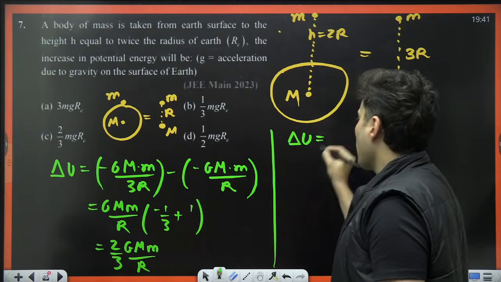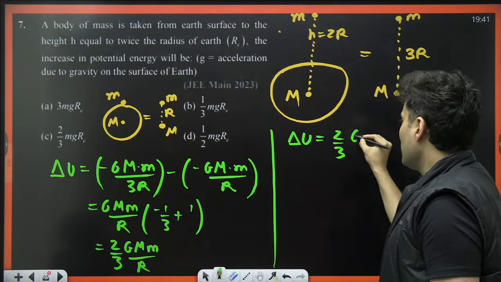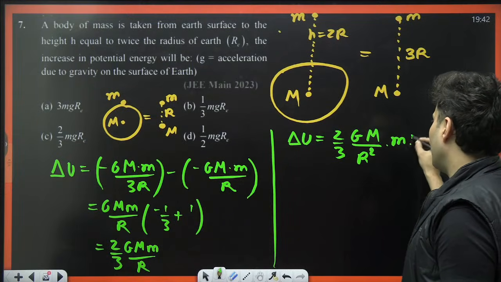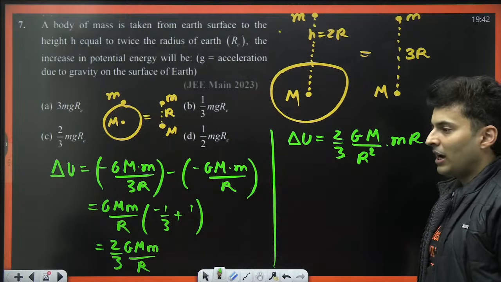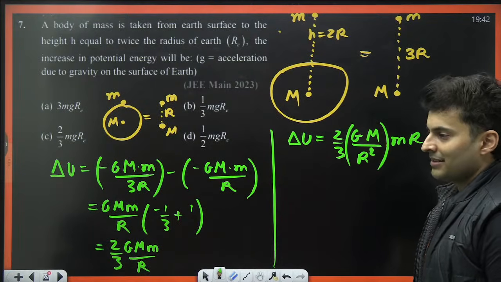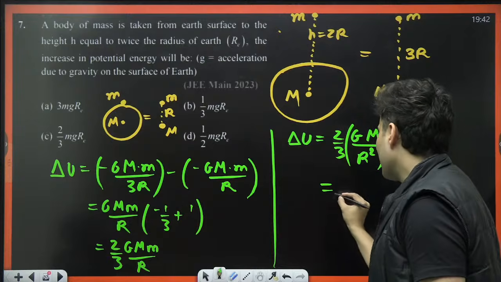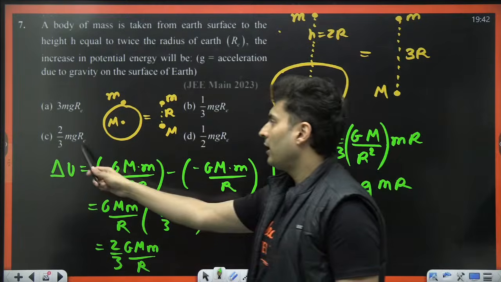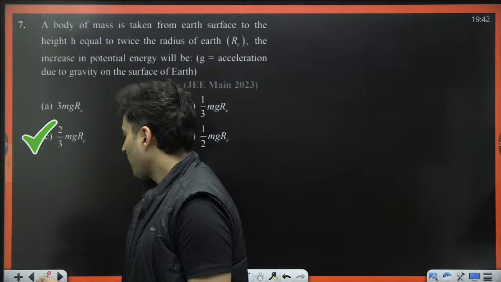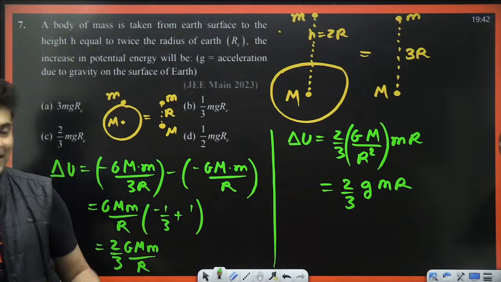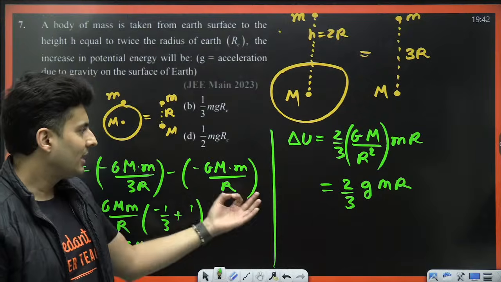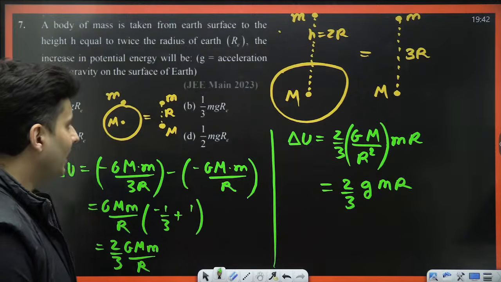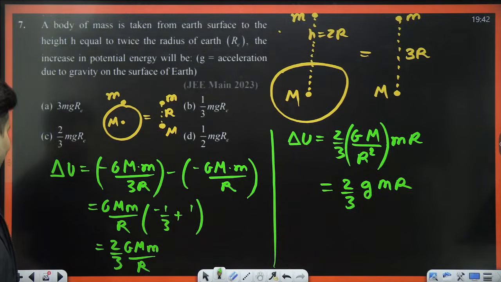This delta U will be equal to 2 by 3. You can write it as Gm by r square, and then here you will put mr. The reason why I multiplied and divided by r is because I know what this term is. It is acceleration due to gravity. So it will become 2 by 3 gmr. Yes, that is option number C. Small g is GM by r square. That is the value of g. If you don't know, don't worry, we'll be coming to acceleration due to gravity in some time. There you will again see it. Okay, so that's how you can solve this JEE Mains 2023 question.